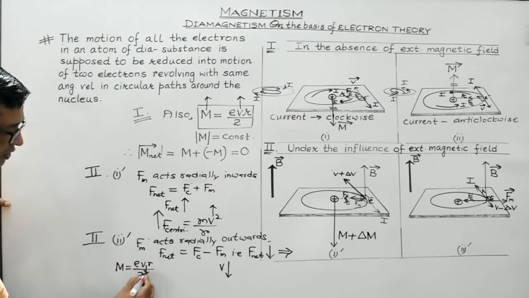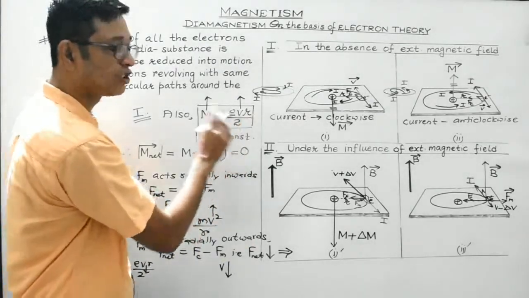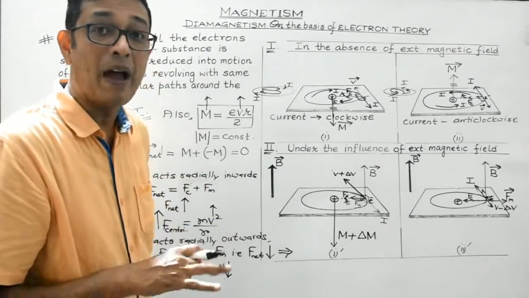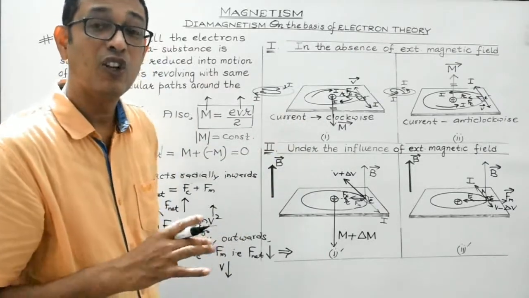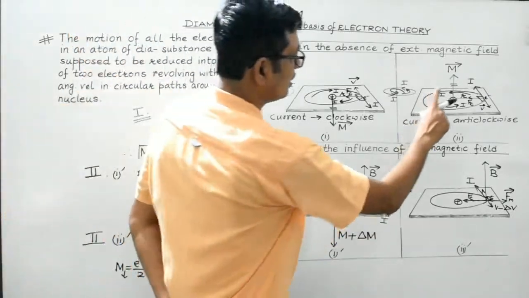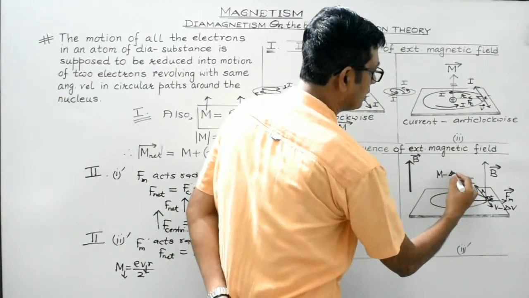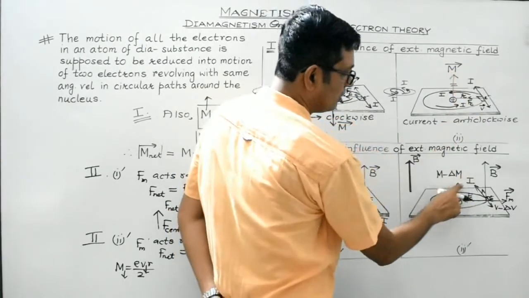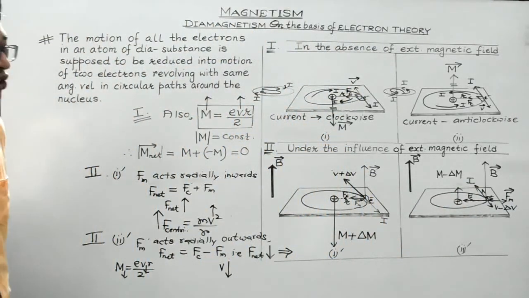Now with the decrease in velocity, the magnetic moment will also decrease. The rest of the terms remain constant. So with the decrease in the magnitude of the orbital velocity of the electron, the magnetic moment constituted due to the orbiting electron around the nucleus will also get decreased, say from m to m minus del m. So earlier if it was m, now it would be m minus del m. The arrow must be smaller as compared to this one, right? It must be somewhat smaller. So I hope you have understood the concept, students.